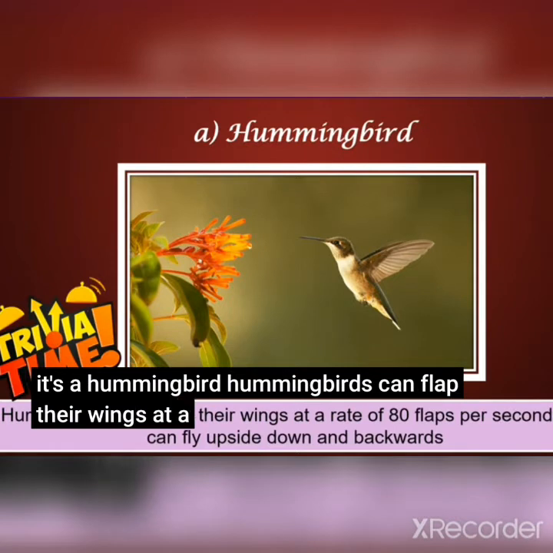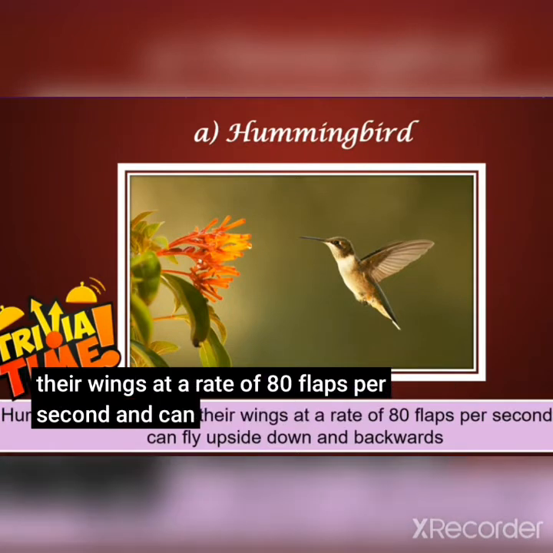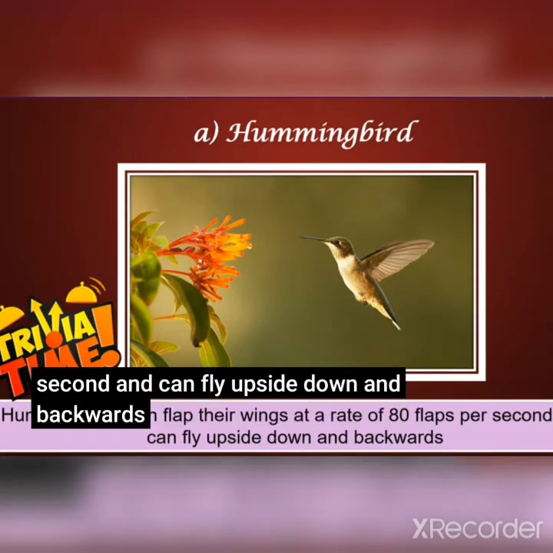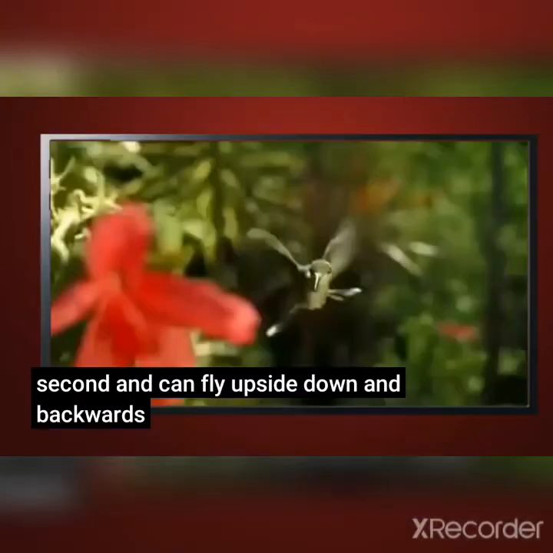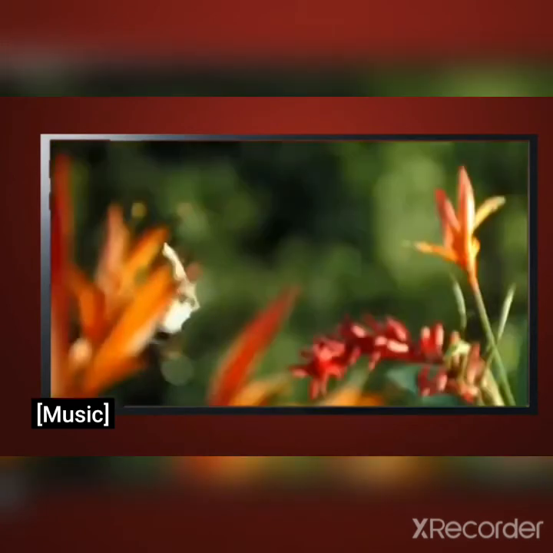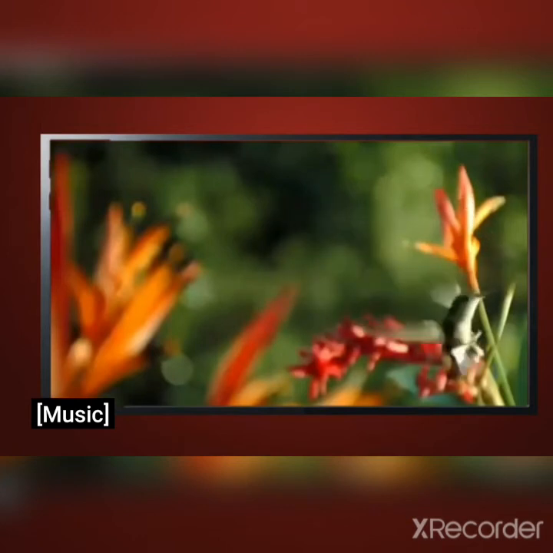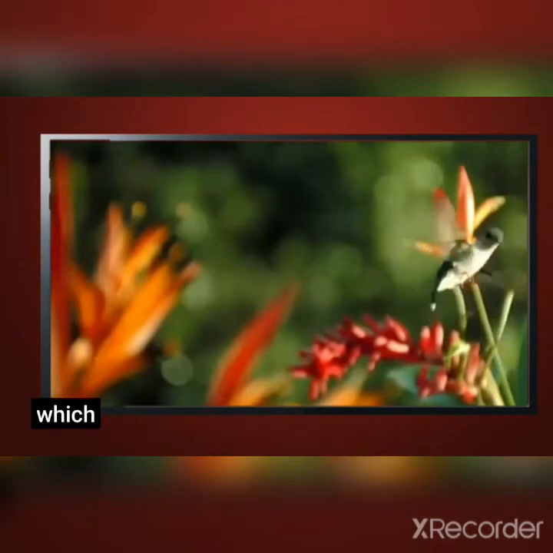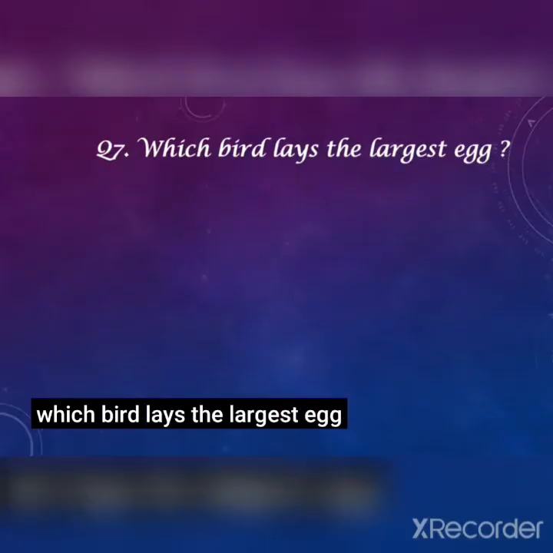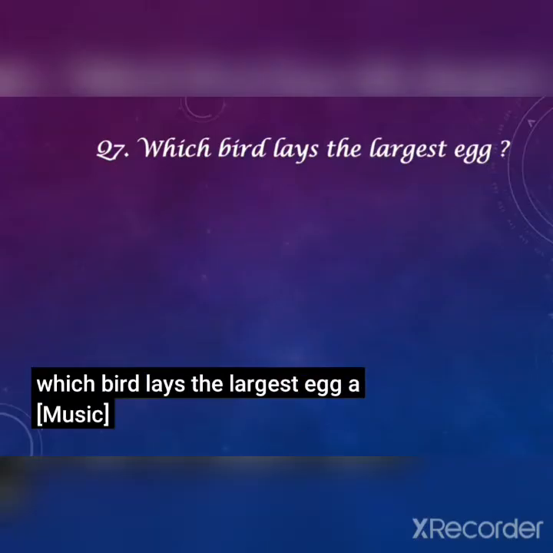Hummingbirds can flap their wings at the rate of 80 flaps per second and can fly upside down and backwards. See, this is the hummingbird. You can see in the picture, it can fly upward, down, backwards. Complete body can move.